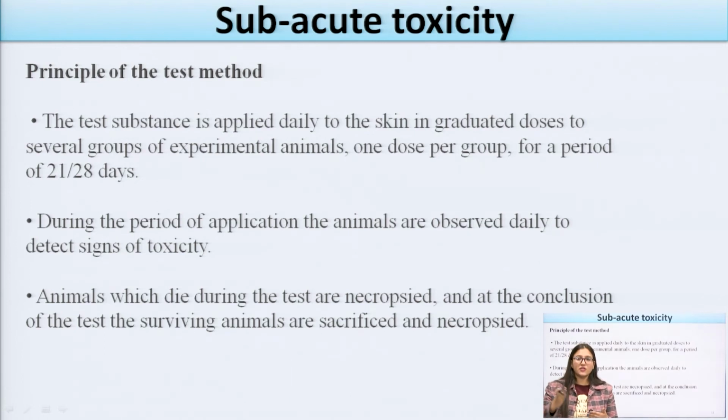What are the physiological effects, the behavioral effects, and the chemical effects seen in the animal due to the drugs? Now, the animals which die during the test are necropsied. Necropsy here means examination after cell death.